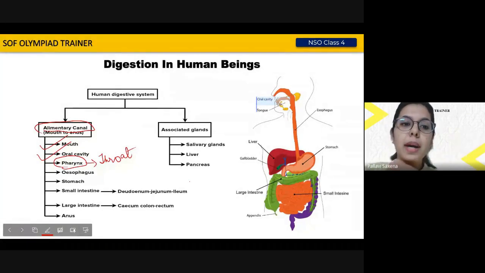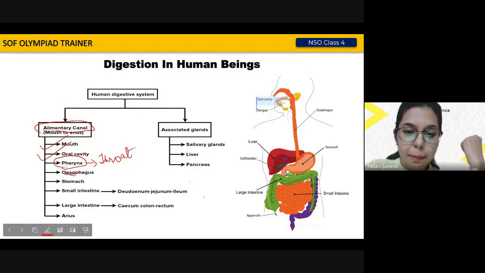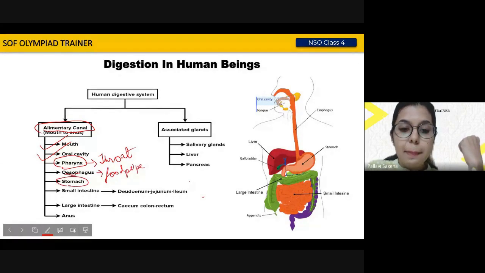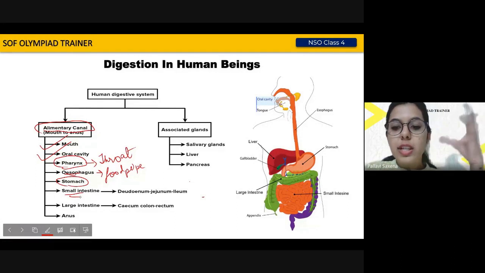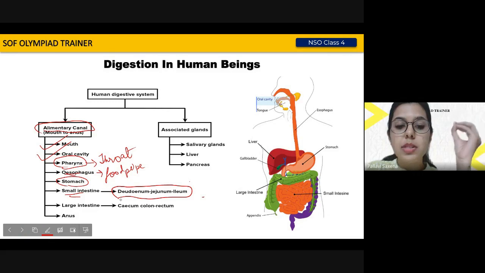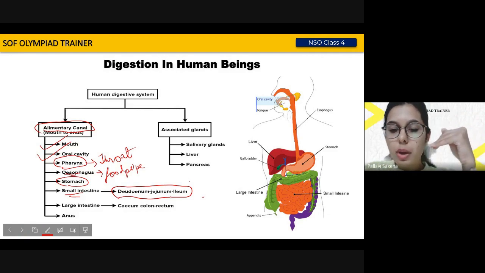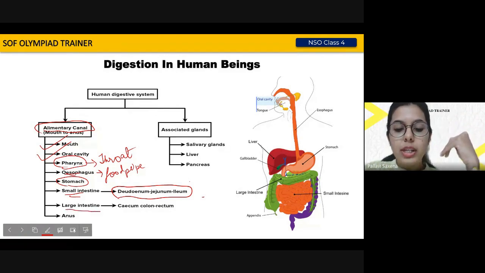Then after passing through the throat, it goes into your esophagus, which is your food pipe. Then it enters into your stomach. It passes through your small intestine. And again, children, you will learn in higher grades that the small intestine has three parts: duodenum, jejunum, and ileum. So it passes through all these three parts of your small intestine, and then it enters into your large intestine. Again, in the large intestine, first it goes through the cecum, then colon, and then rectum.